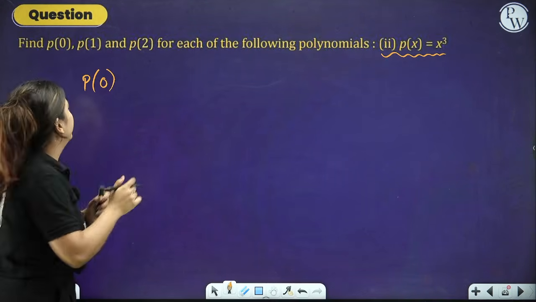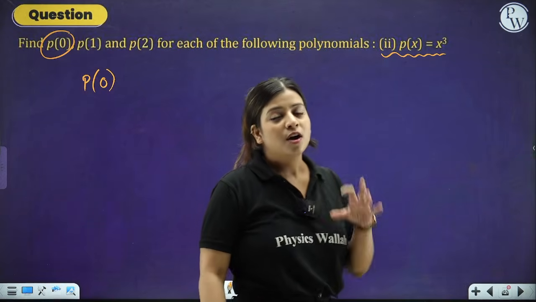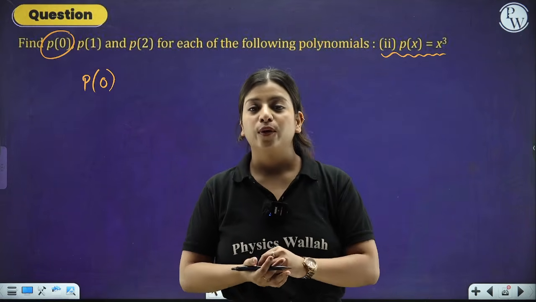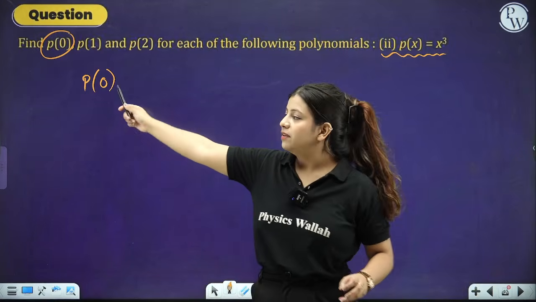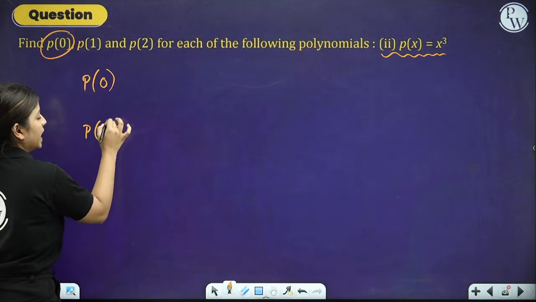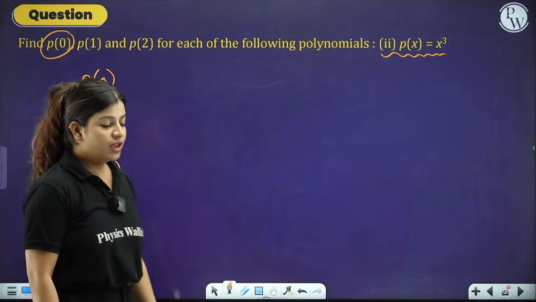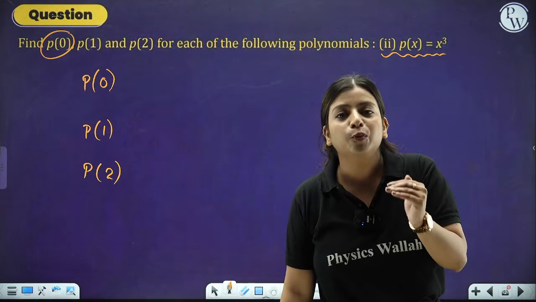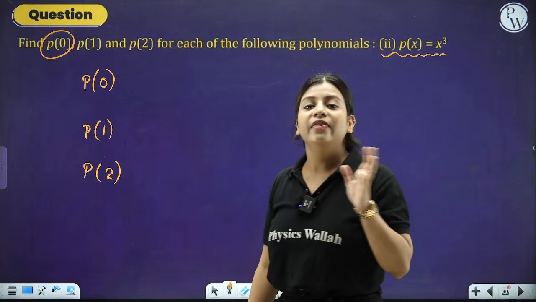P at 0, whenever you see P at 0, people, this means polynomial at 0. This means that wherever there is a variable in your polynomial, replace that variable with the number that is given in the bracket. So 3 numbers are given, that is polynomial at 0, polynomial at 1 and polynomial at 2. This means that in 3 different parts you have to put the variable once as 0, once as 1 and then as 2.